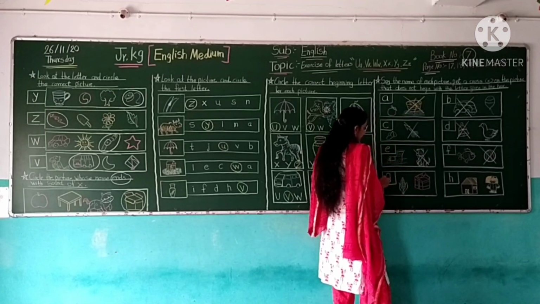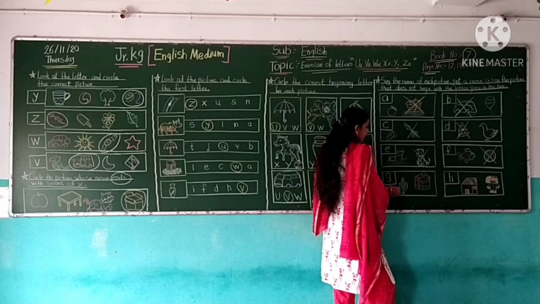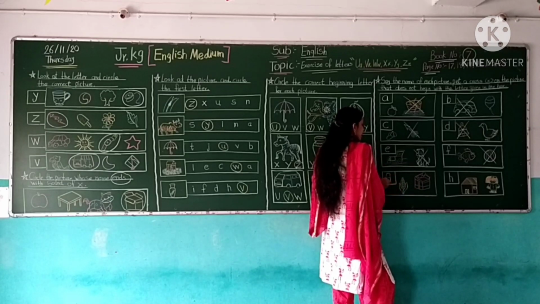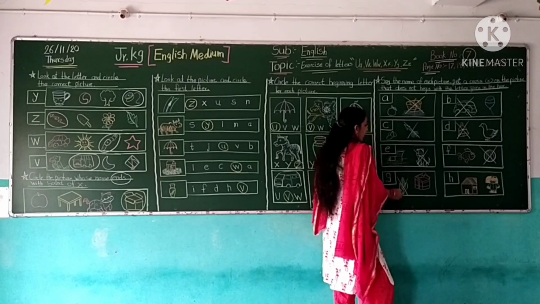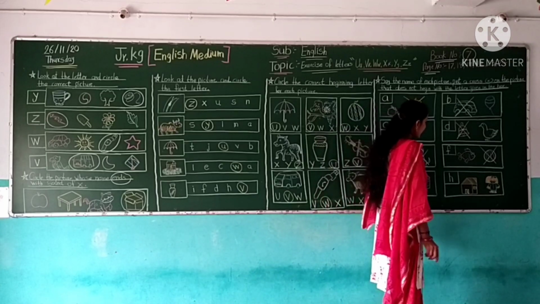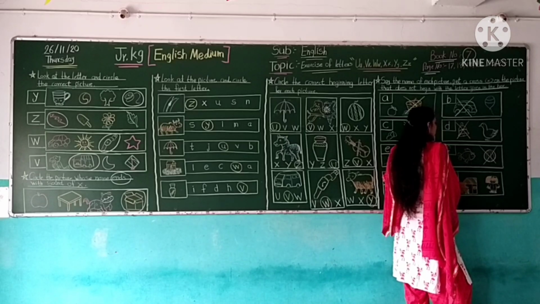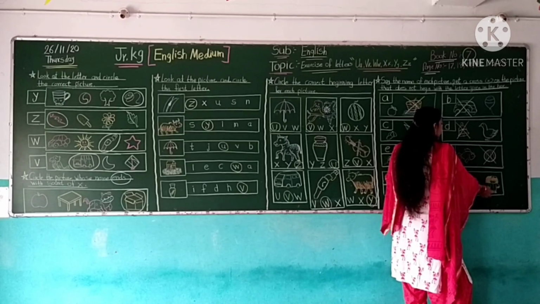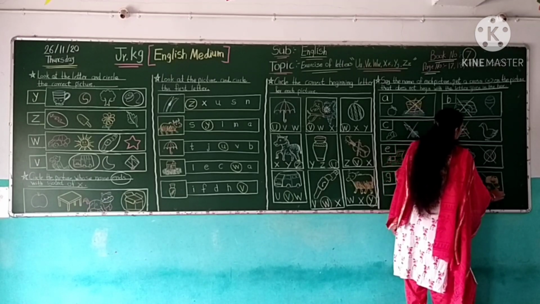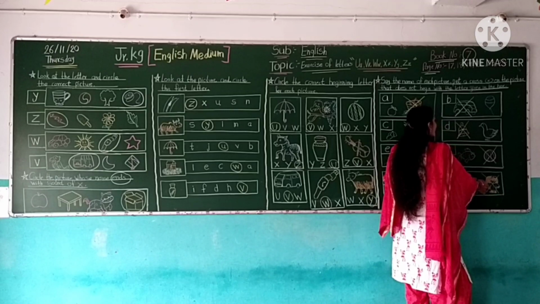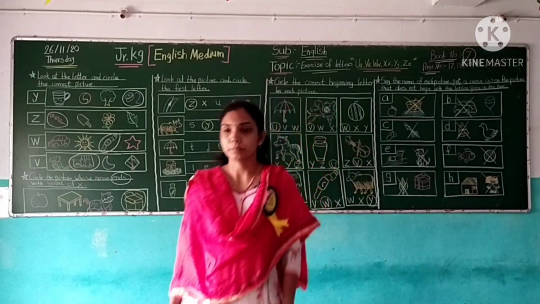Now the next letter is G. G for gift, and this picture is corn. Corn does not start with the letter G. So cross the picture corn. Now next is letter H. H for house, and this picture is doll. Doll does not start with the letter H. So cross the picture doll. So students, this exercise is completed.